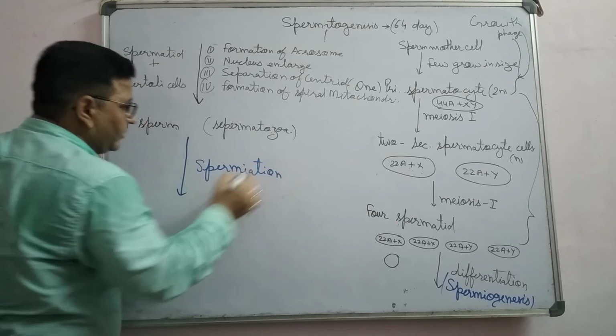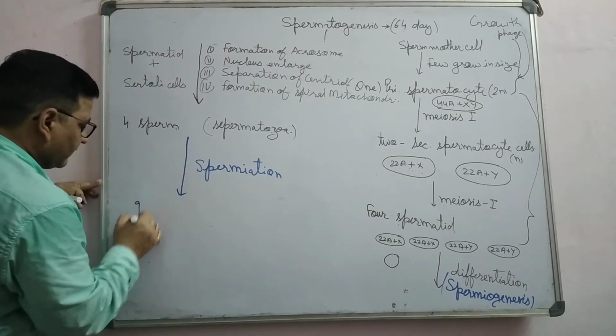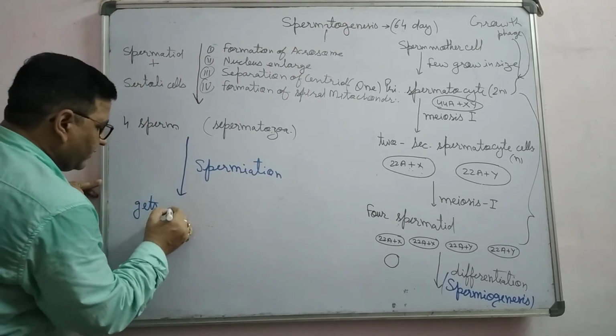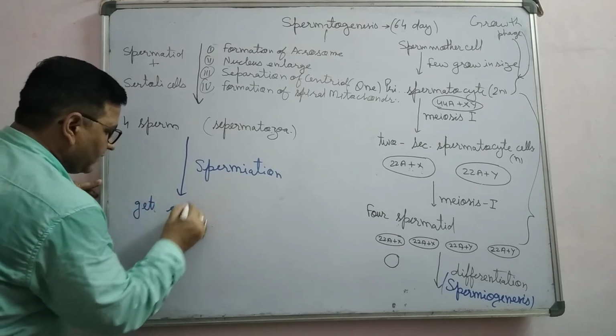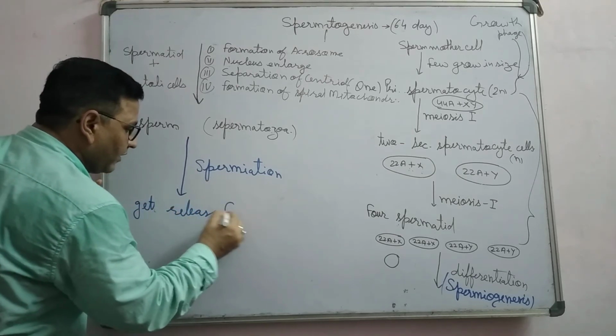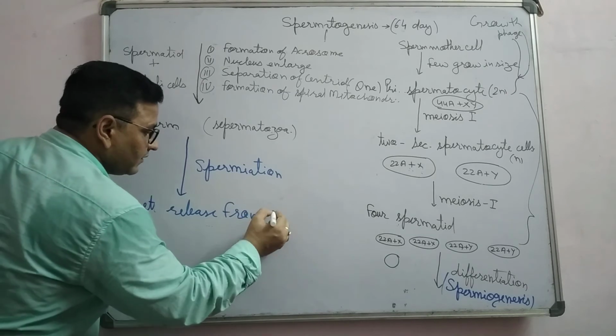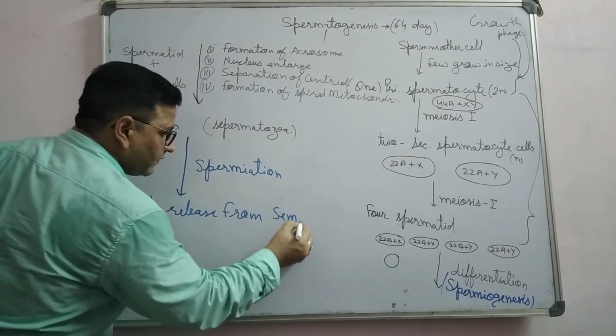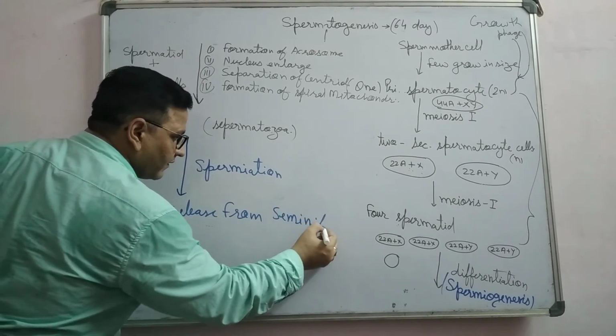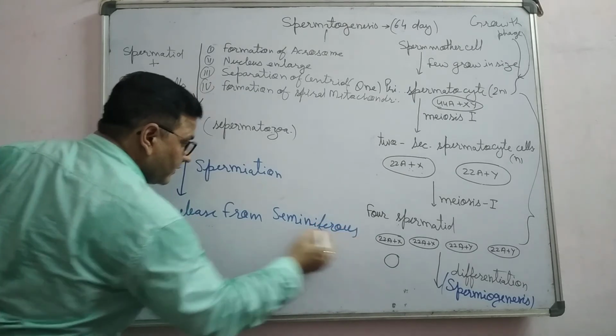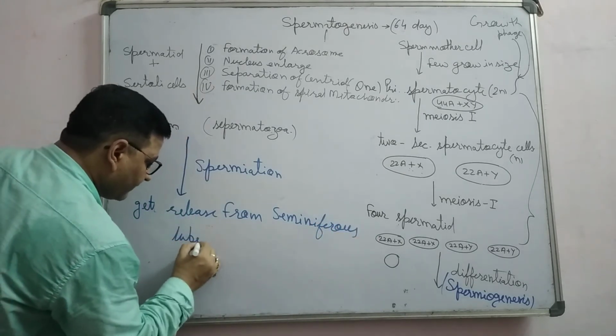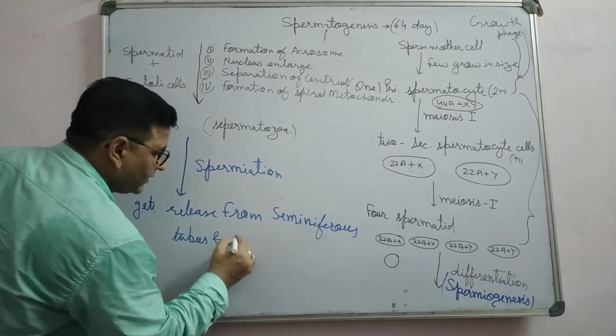By spermiation, sperms get released from the seminiferous tubules and Sertoli cells.